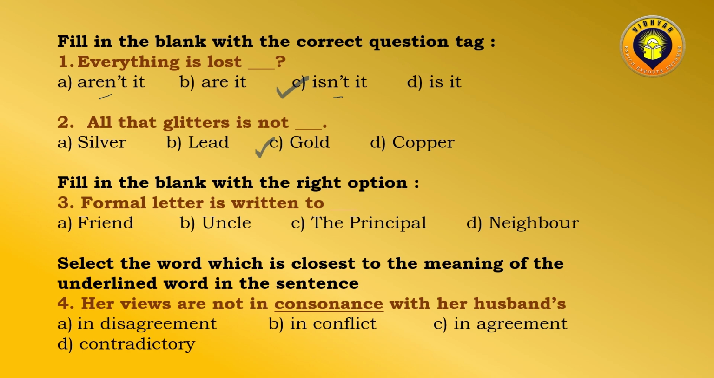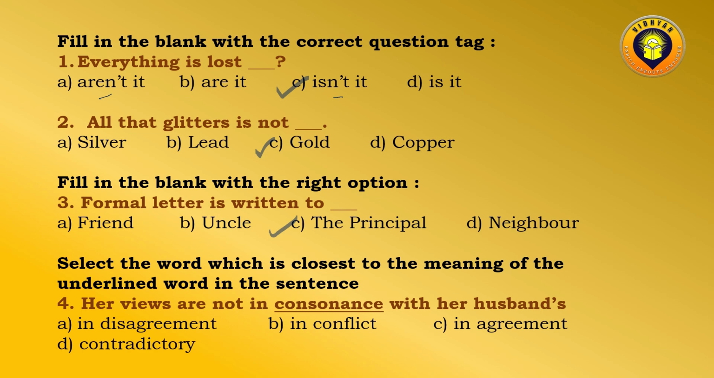Next, fill in the blank with the right option. Formal letter is written to. Formal letter means it's not casual. It has to follow certain guidelines. We have to maintain certain courtesy to express something through a letter. So among friend, uncle, principal and neighbor, we have only principal whom we have to write to in a very courteous manner. We cannot use casual words.